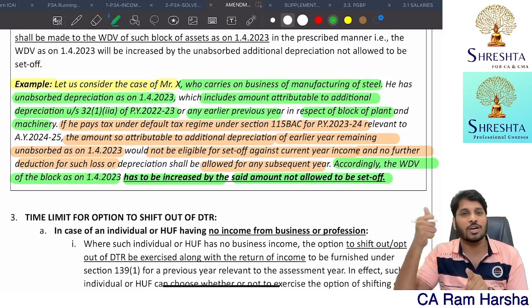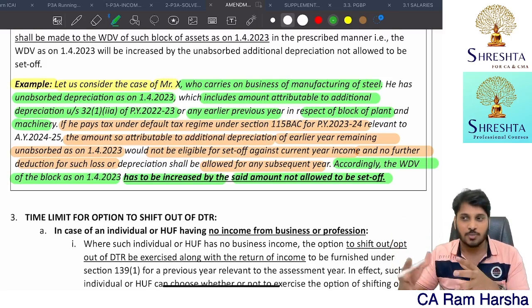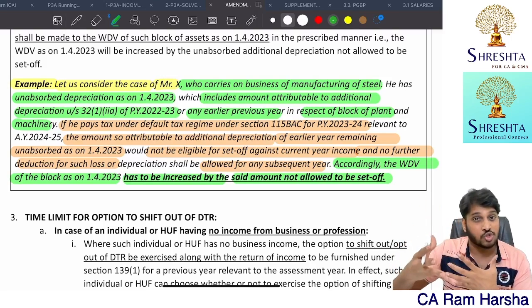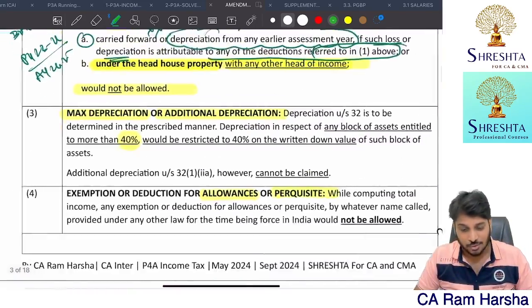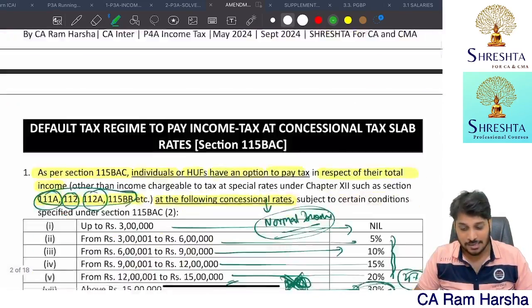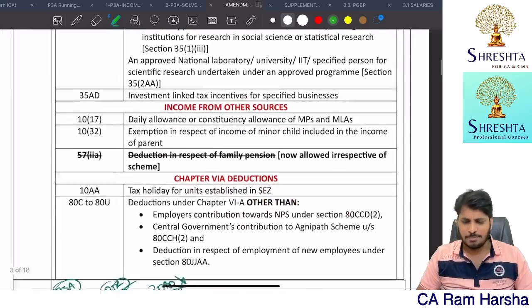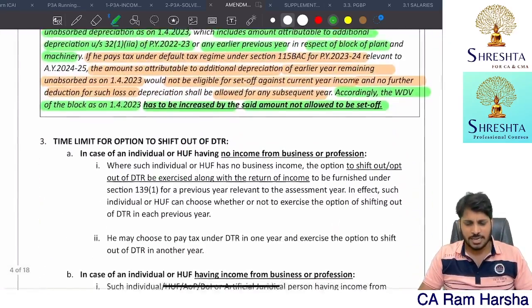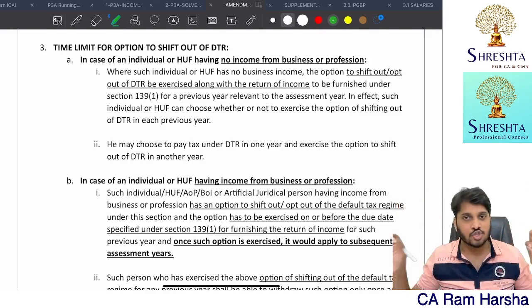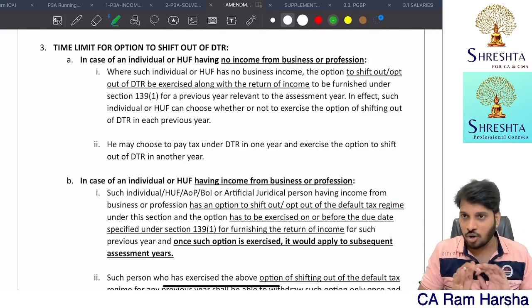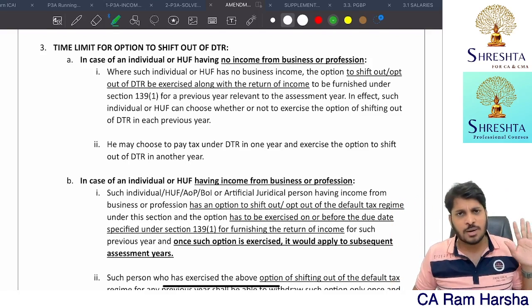If not, don't worry, watch the marathon. In the marathon, I clearly explained the set off and carry forward of depreciation loss topic very clearly. Okay, that's it. So with this default tax regime, the entire concept is over. Very simple. Learn as if you are declaring income under normal tax regime only. Don't get confused with the institute material given in the new scheme. First learn as per normal provisions of tax.